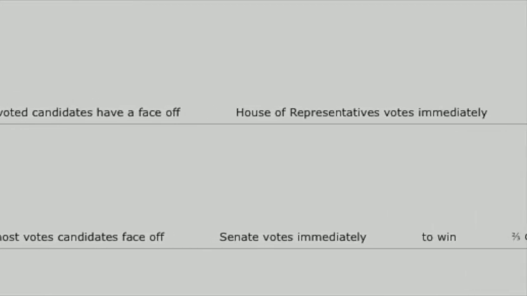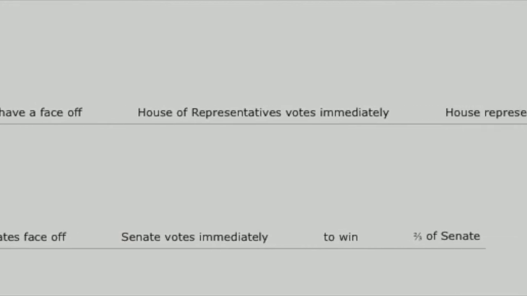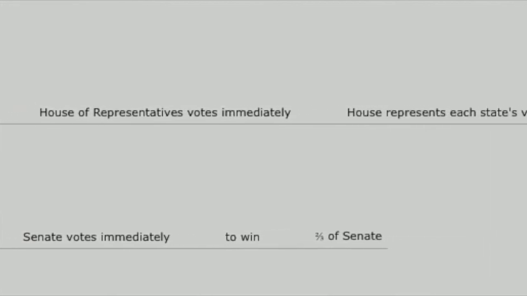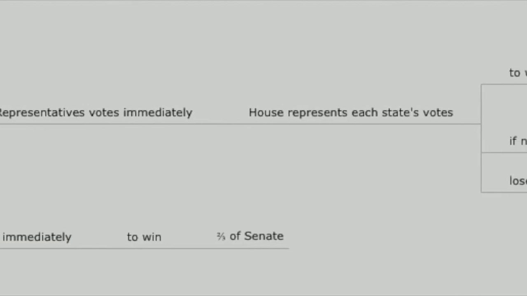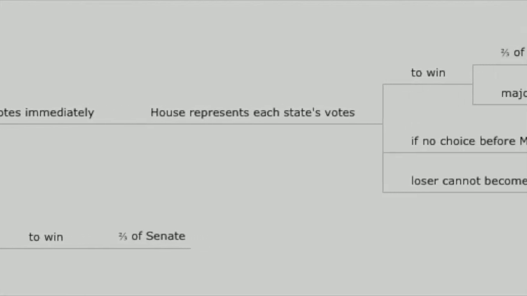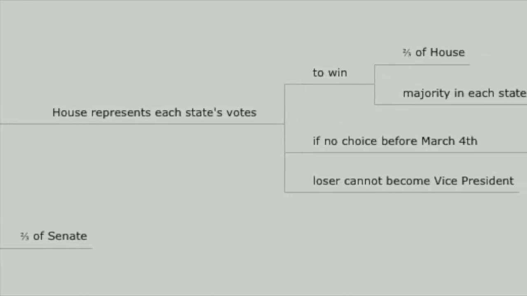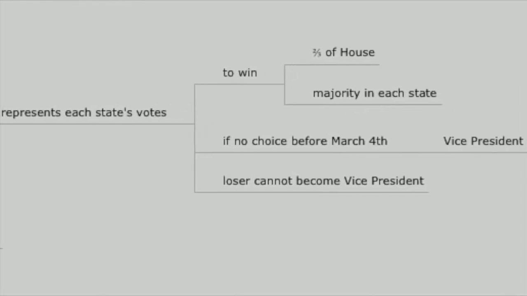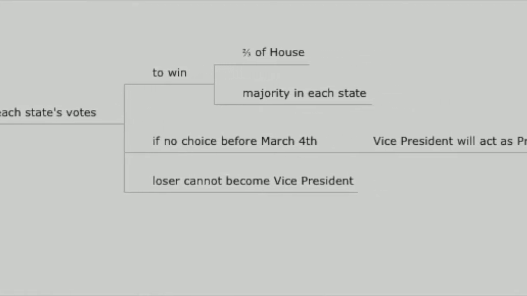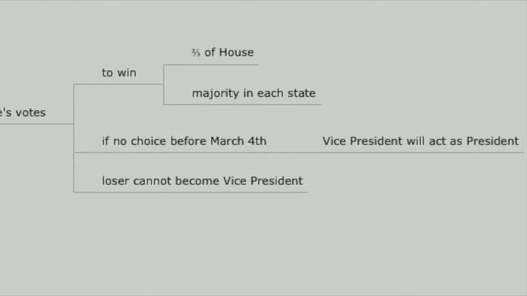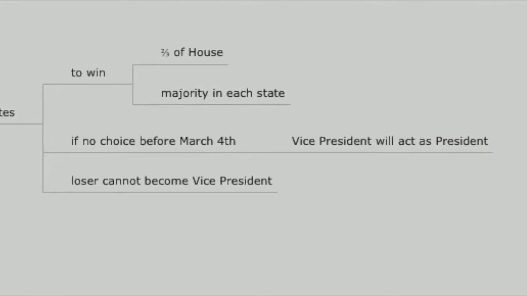If there is still no president before March 4th, the vice president will act as the president. If there is no vice president, the top two candidates will be voted upon by the Senate. 2/3 of the votes of the Senate will be needed in order to win. A candidate that loses as president cannot become vice president.